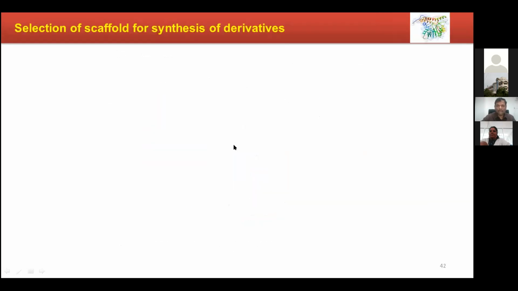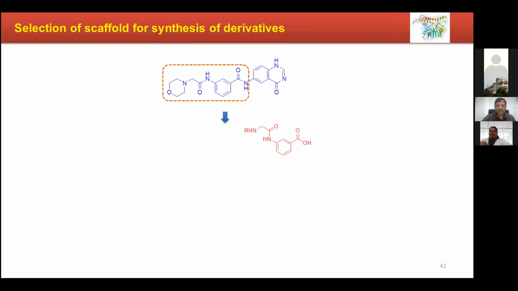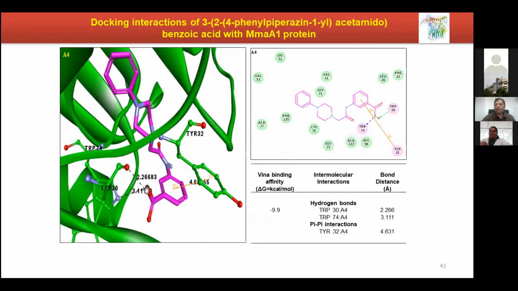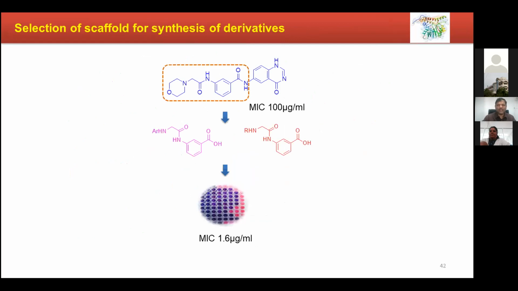So we chose that, and we synthesized a series of molecules. Before going on, if you see the structure, it is a very simple structure. Meta-aminobenzoic acid, and here we have a glycine-like unit, and here amidation is to be done. A very simple molecule. Then which R substituent do you have to use? Can you synthesize any type of amine? No, it is not possible.